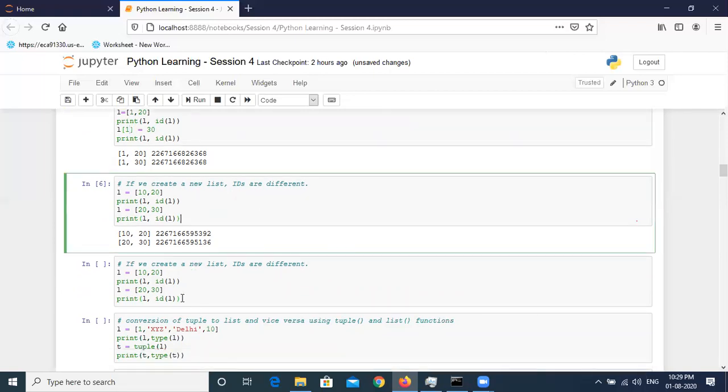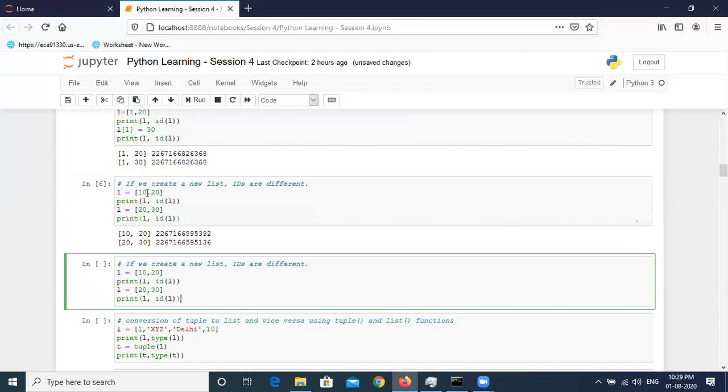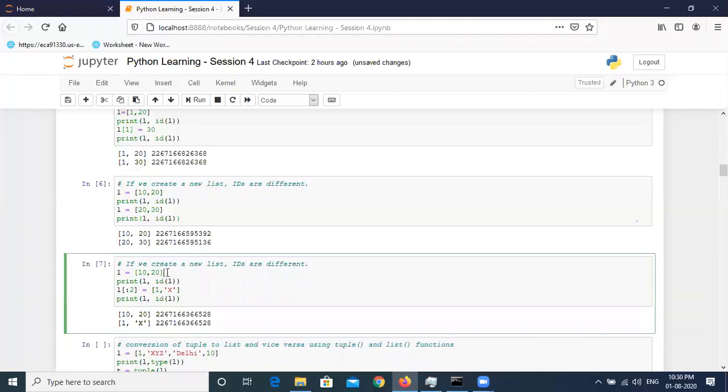So I was just explaining this example. If I want to change both the elements, first of all I've created this list with values 10, 20, and then I want to change both the values here. So I can write L, then a slice, colon 2. I hope this will work. Then maybe we can change the values to 1 comma X, and let's check if it works. You can see that first of all the values were 10, 20 in this list L. Then we printed this. So the first value is this.